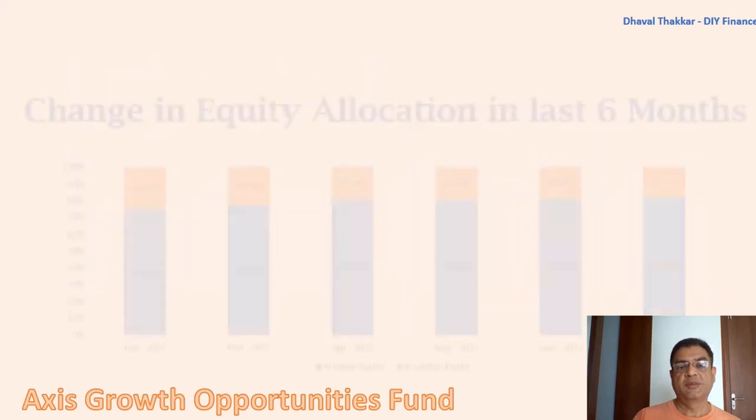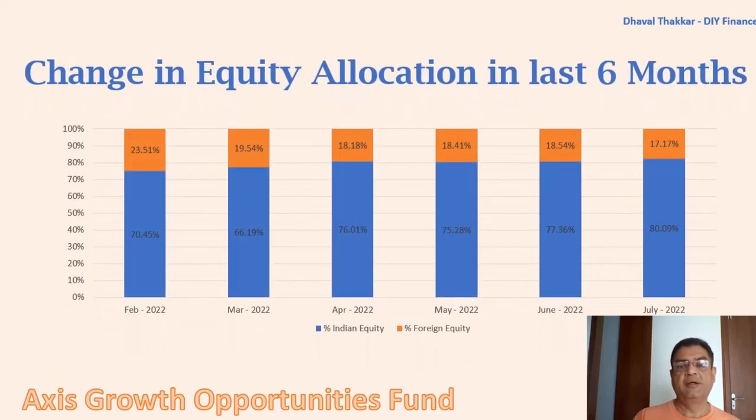It has been a general perception, and quite a few fellow content creators have been emphasizing that the SEBI restrictions will have drastic effects on the performance of the fund. But as evident in the data, over a period of 6 months, the foreign asset allocation has been reduced by approximately 6%, and this reduction has been due to the underperformance of US market and also increase in the AUM of the fund. I feel that this reduction in foreign equity is in line with the expectations, and hence investors need not worry much, and it is absolutely not necessary to check and review the portfolio every month.